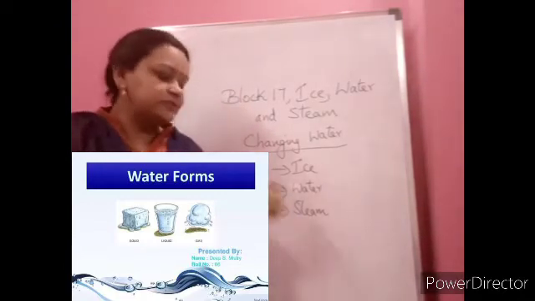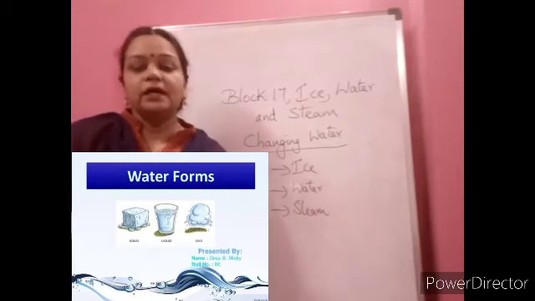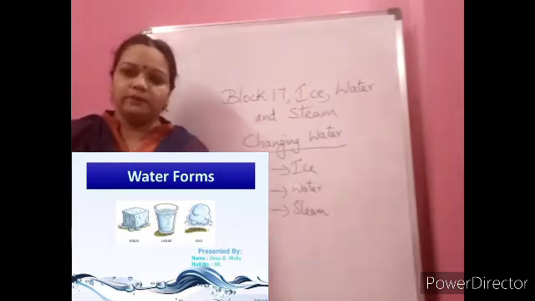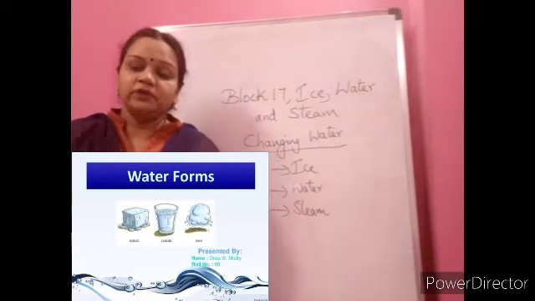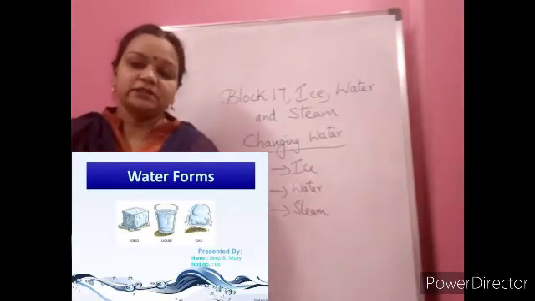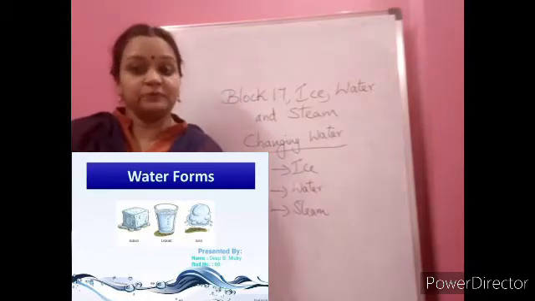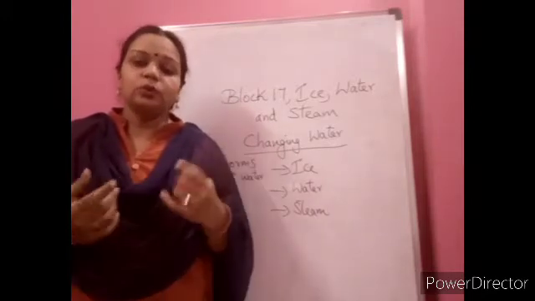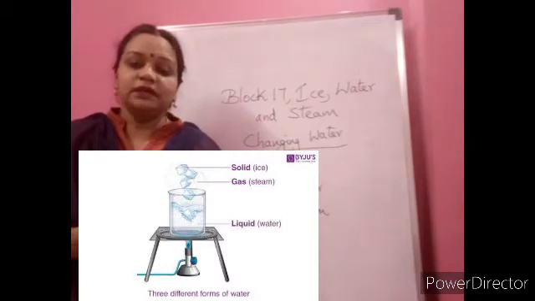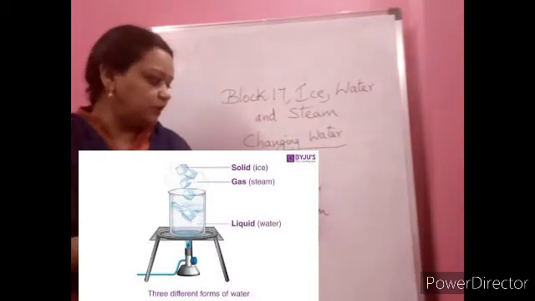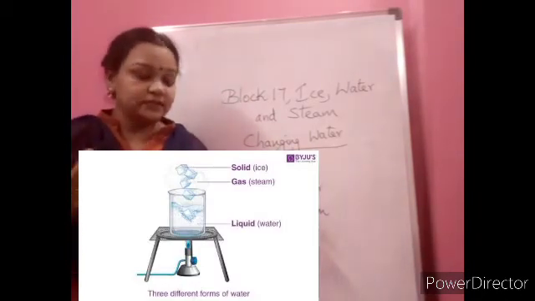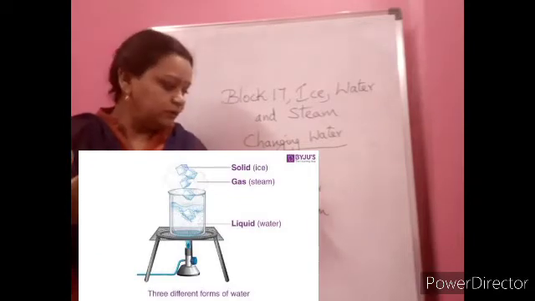And when we learnt about steam, we learnt that steam can be seen when we are boiling water or anything. The steam will come out of it. Also in nature, steam can be seen near hot water springs. Yes, so now you know that water exists in three forms, that is solid, liquid and gaseous, that is ice, water and steam.